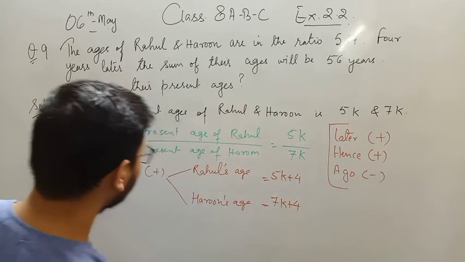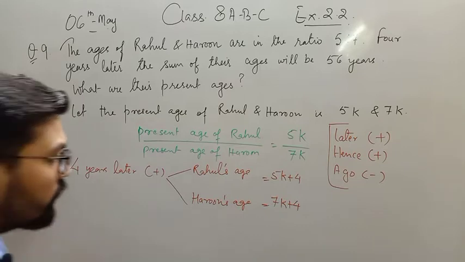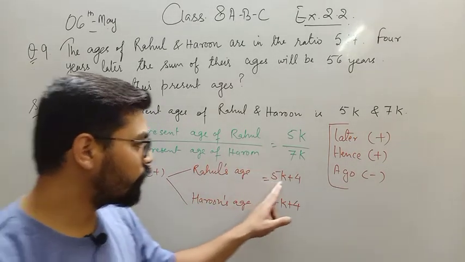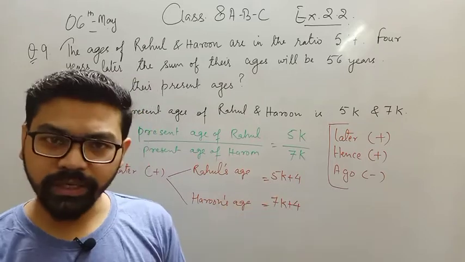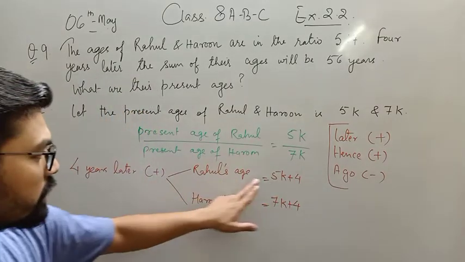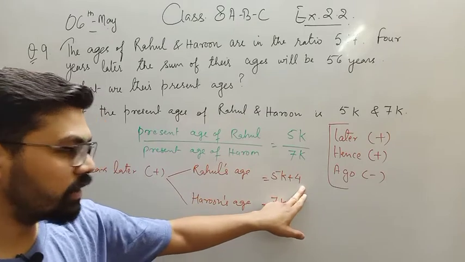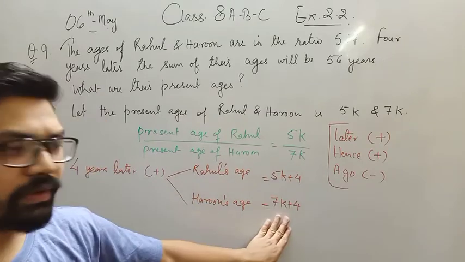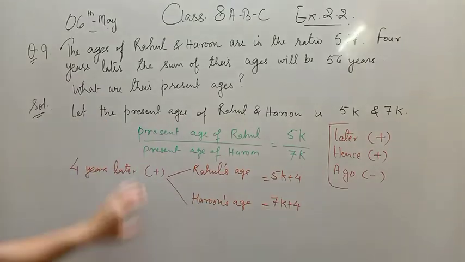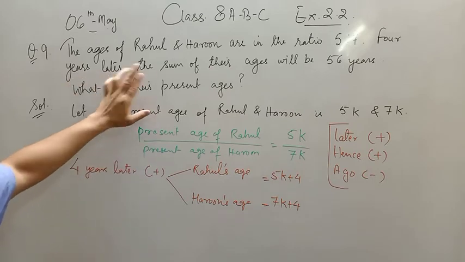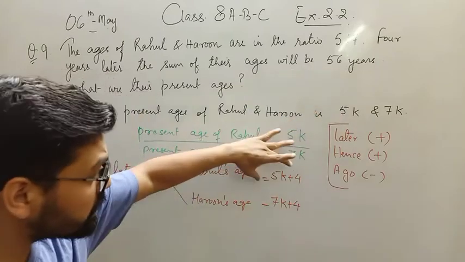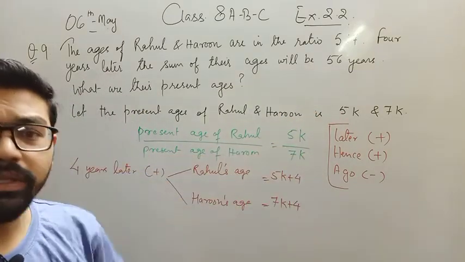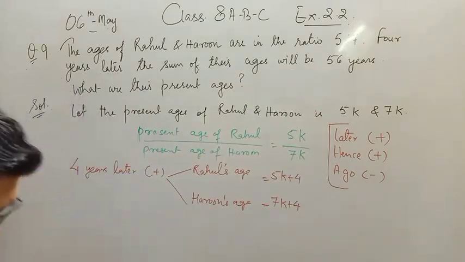I think there is no doubt in this, because 4 years later means I need to add 4 years to Harun's age and Rahul's age. So after 4 years, Rahul's age is 5k plus 4 and Harun's age is 7k plus 4. 4 years later, the sum of their ages will be 56 years. That means the sum of this and this value is equal to 56 years, right?